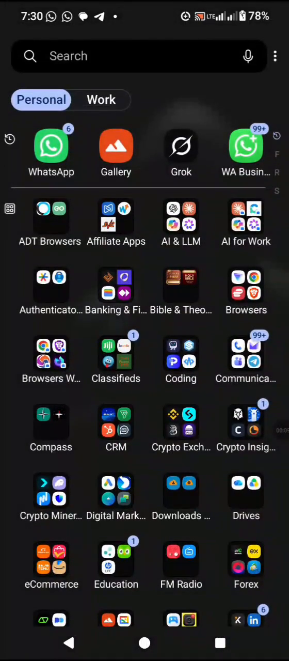Today, what we're looking at is why your Android storage is always full, how to clean that up, and what to do about it, basically. So let's get to it real quick.